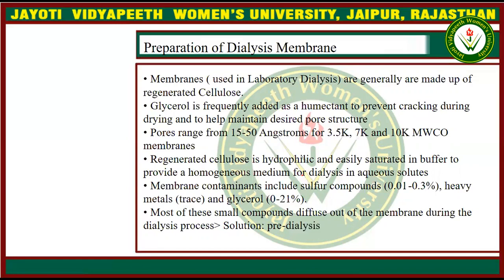Regenerated cellulose is hydrophilic and easily saturated in buffer to provide a homogeneous membrane. Membrane contaminants include sulfur compounds, heavy metals, and glycerols. So the membranes may contain these contaminants, and most of these small compounds diffuse from the membrane during the dialysis process.